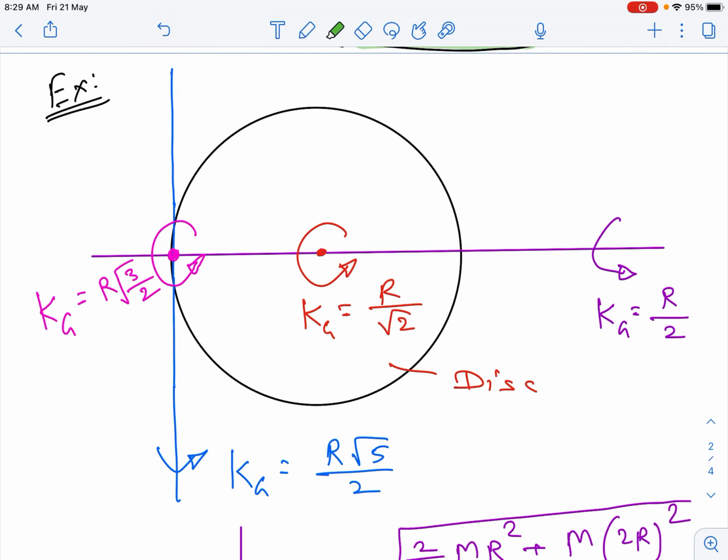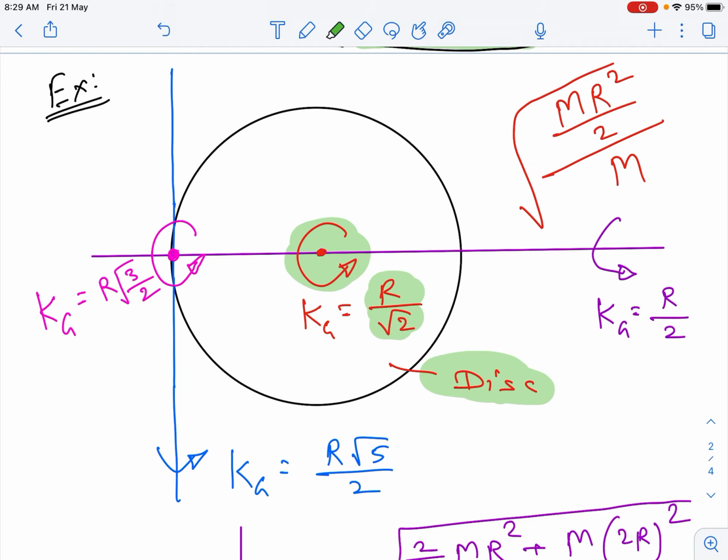Let us consider the disk. For the disk, friends, the central transverse axis has the moment of inertia mr square by 2. If I divide this by the mass of the disk and then take the square root, you notice that the radius of gyration about the central transverse axis would be r by root 2.